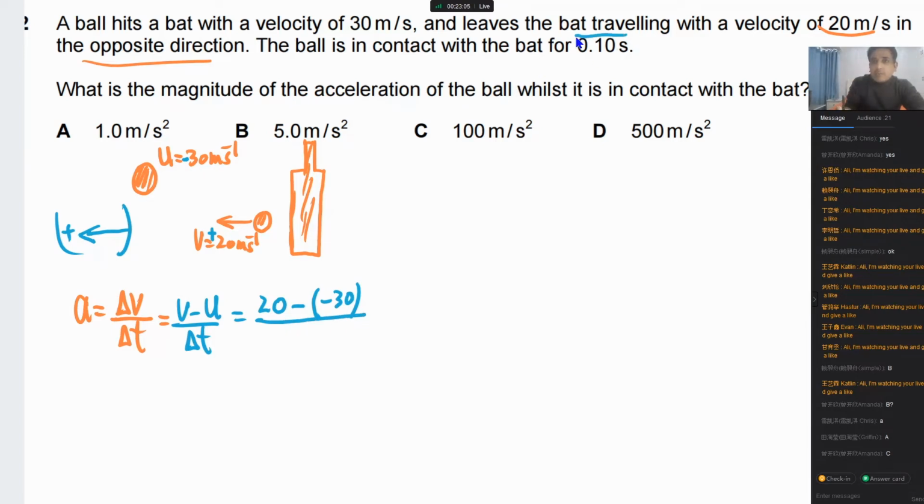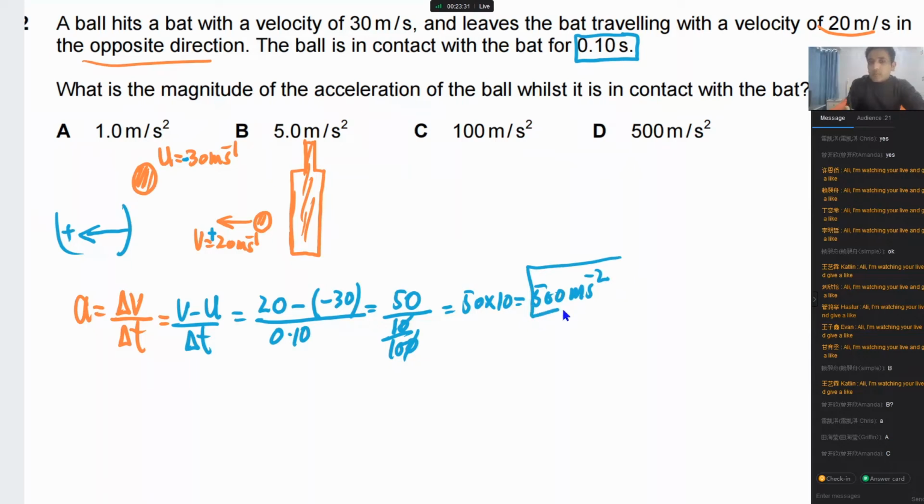How about the time? Time of impact is 0.10. So what did we get here? We got 50 divided by 0.10, which means 10 divided by 100. So the zero cancels, and it means 50 multiplied by 10. So this is 500 meters per second squared. This is the acceleration, and we got a positive answer. So this acceleration is to the left. The answer for this one is D, please.